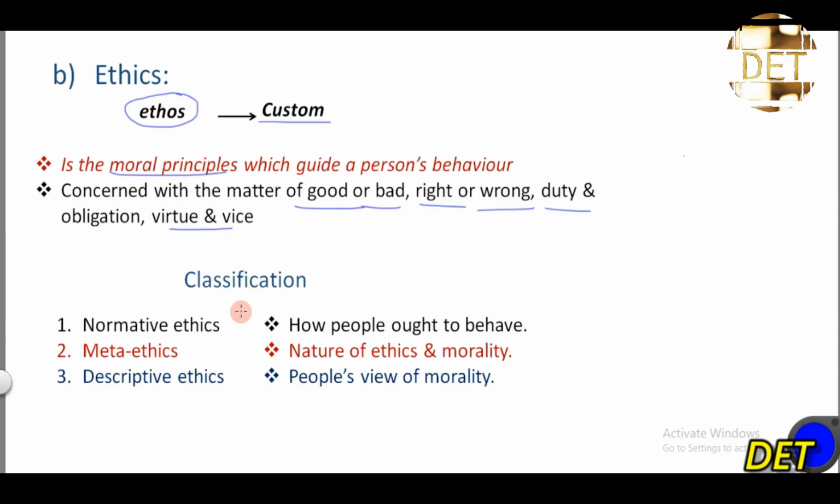And we have 3 classes of ethics. We have normative ethics, meta-ethics, and descriptive ethics. So the normative ethics is a type of ethics that explains how people ought to behave. Meta-ethics talks about nature of ethics and morality, while the descriptive ethics describes people's view of morality, right? So you should know these 3 classifications of ethics. Normative ethics describes how people ought to behave. Meta-ethics talks about the nature of ethics and morality, while descriptive ethics talks about people's view of what?